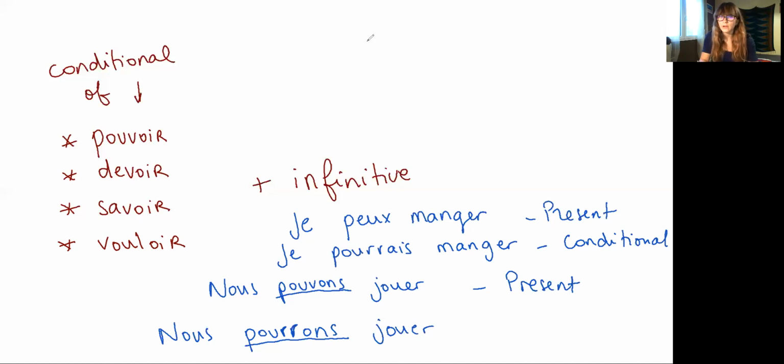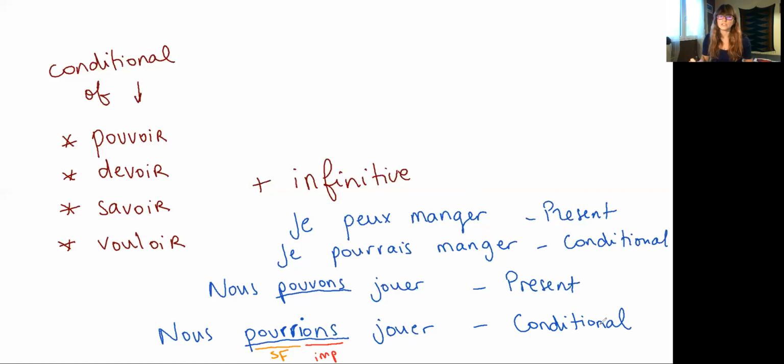I'll take a different color. You have the ending here. Nous pourrions, sorry. Here we are. Nous pourrions jouer. So the ending of the imperfect. And remember that pouvoir is actually an irregular verb in the simple future. Therefore, you would have the irregular stem of the simple future. There we are. Okay. Nous pourrions jouer. We could play potentially if something happened in present or in the near future that is going to change the situation.